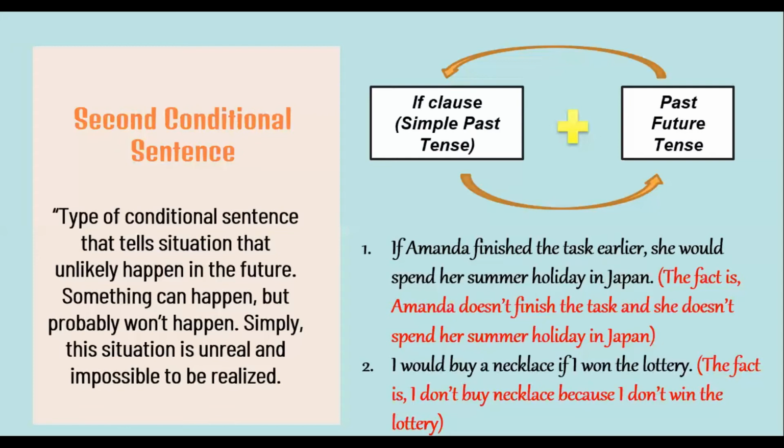Pada second conditional sentence ini, situasi yang diharapkan itu tidak dapat terjadi ataupun sangat impossible untuk direalisasikan. Lalu kita lihat pada contoh yang kedua. I would buy a necklace if I won the lottery. Saya akan membeli kalung jika saya memenangkan undian. But the fact is, I don't buy necklace because I don't win the lottery. Namun pada faktanya, saya tidak membeli kalung karena saya tidak memenangkan undian apapun.